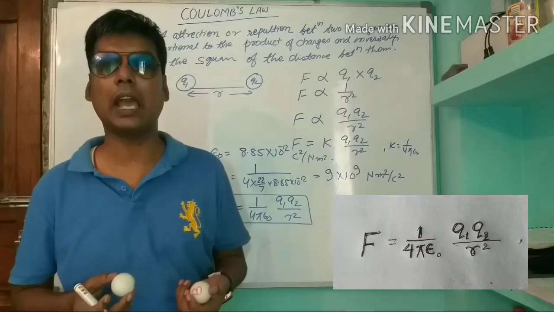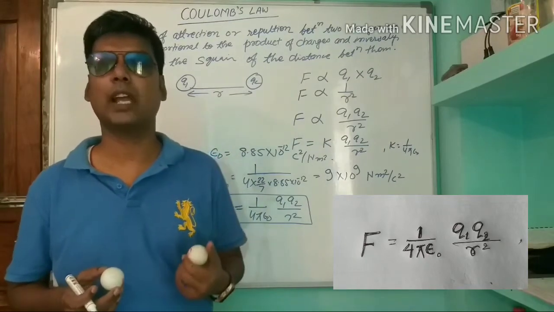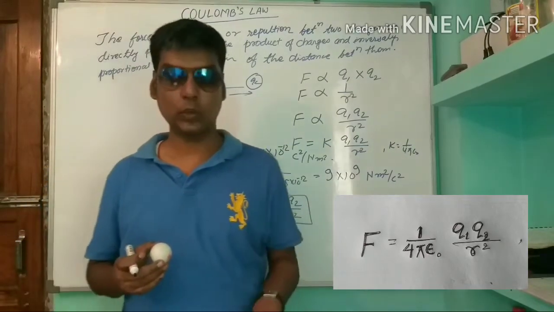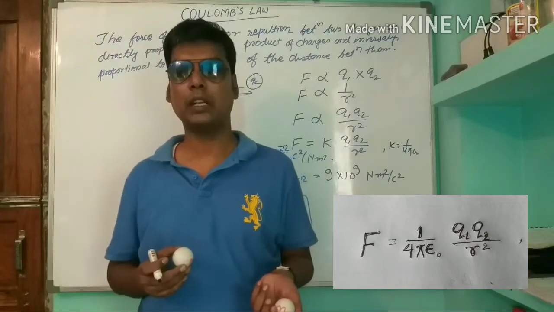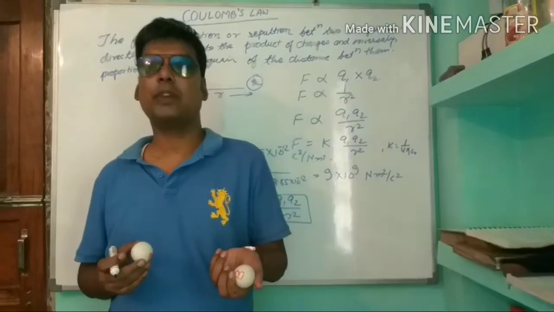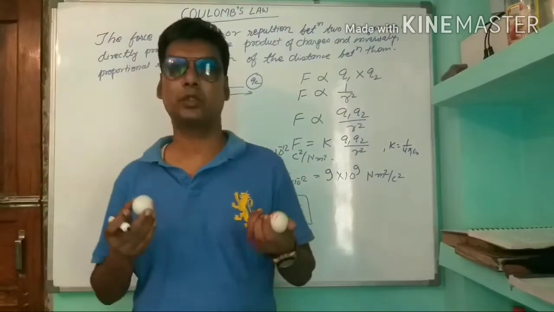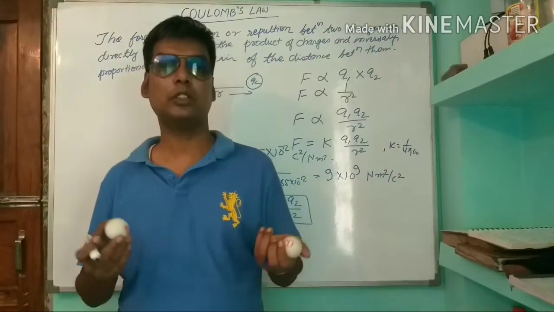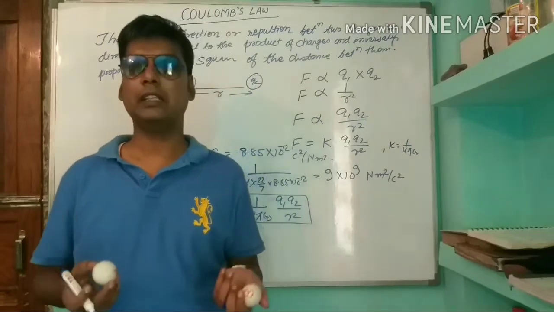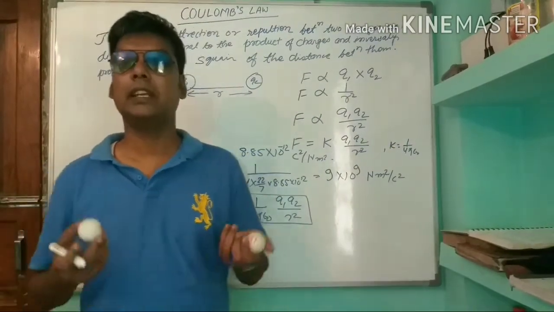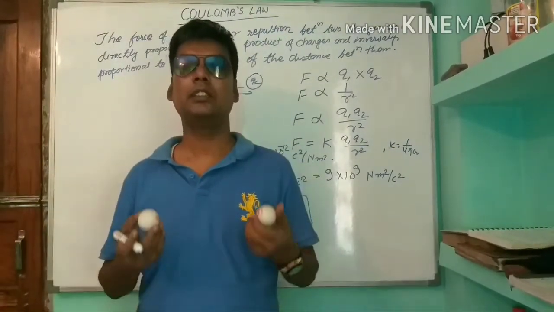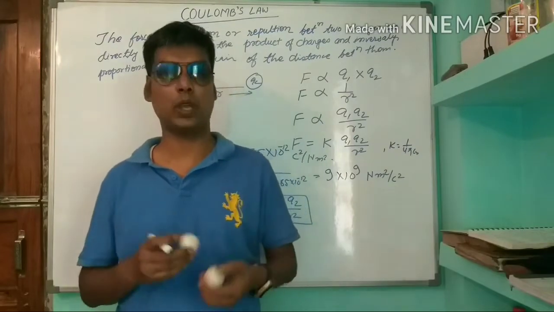The value of epsilon 0 is 8.85 into 10 to the power minus 12 Coulomb square per Newton meter square, and the value of K is 9 into 10 to the power 9 Newton meter square per Coulomb square.